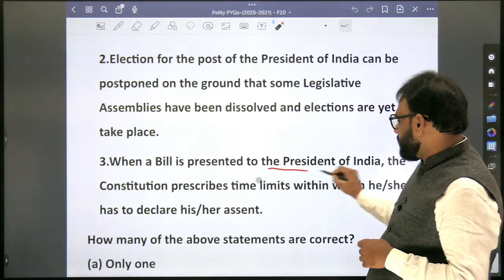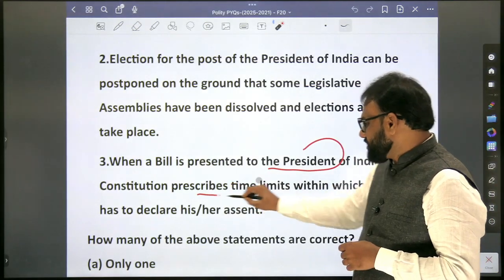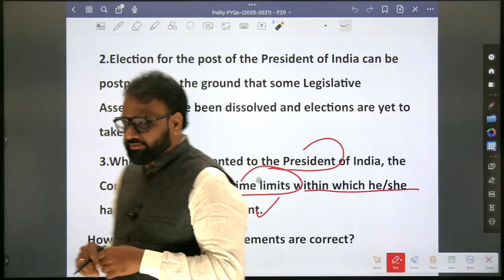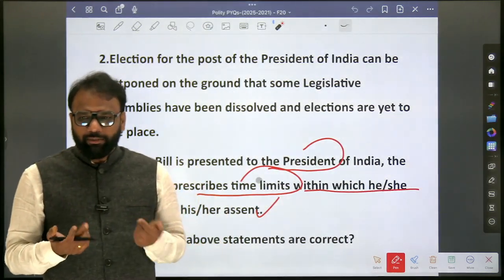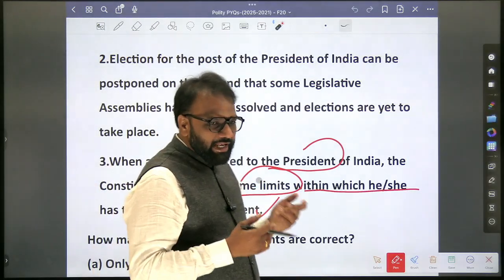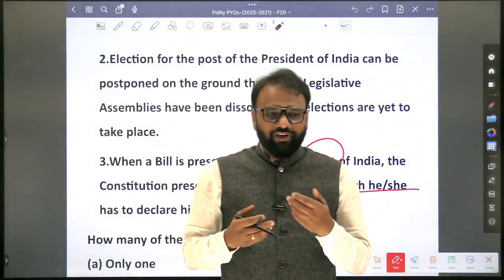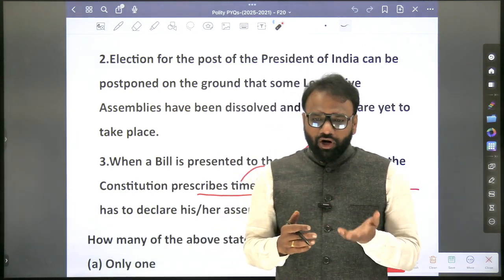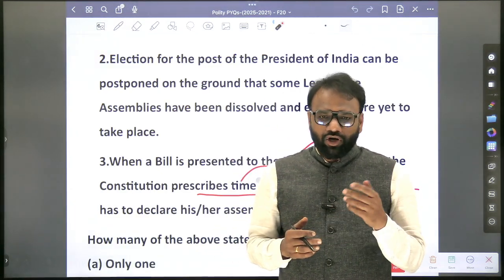When a bill is presented to the President of India, the Constitution prescribes time limits within which he or she has to declare assent. There is no time limit. When it comes to President and a bill, you have to revise the basics. Which are the various types of bills that can be presented to the President? Ordinary bill, money bill, constitutional amendment bill.